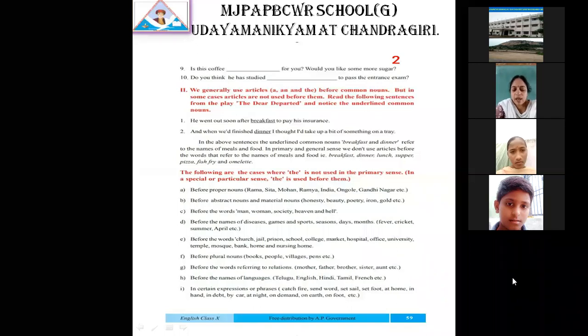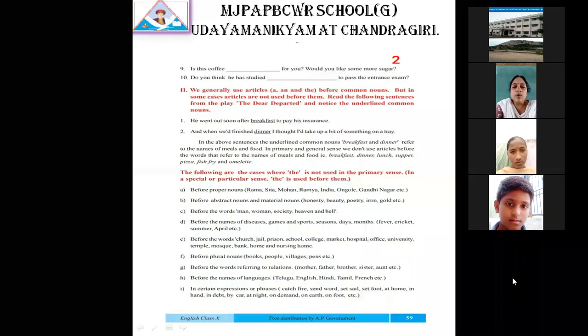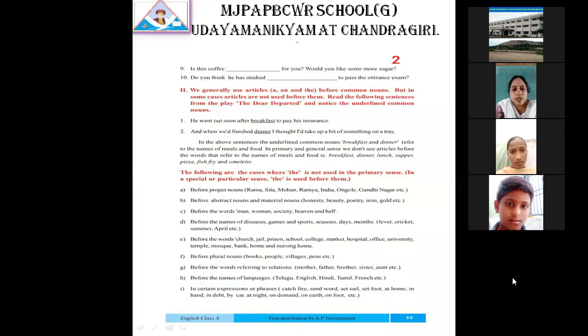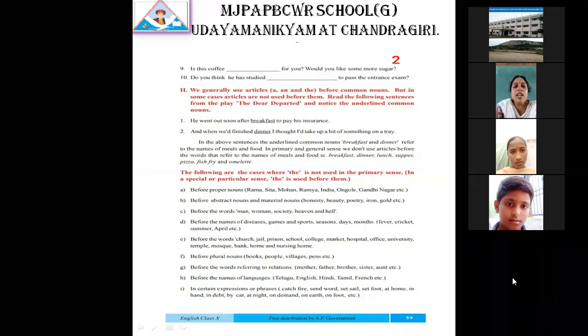Before abstract nouns and material nouns. Already I explained to you. What is an abstract noun? Which we can feel. We can't see or touch it, we can just feel. Those are called abstract nouns. Material nouns are made up of some material, gold, silver, all these are materials. Before abstract nouns and material nouns, we are not supposed to use the. We don't use the before these.